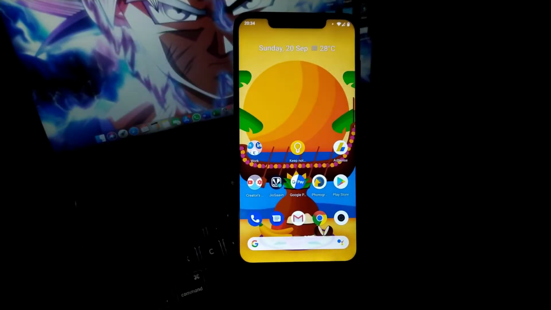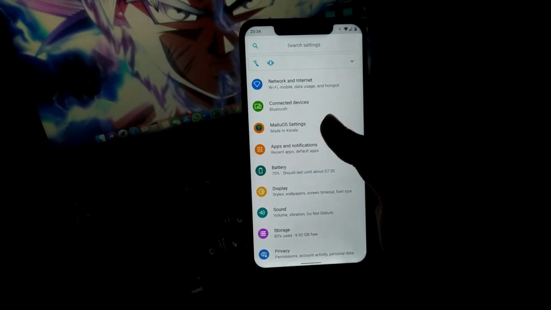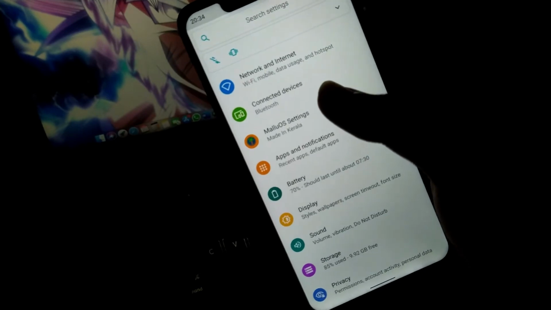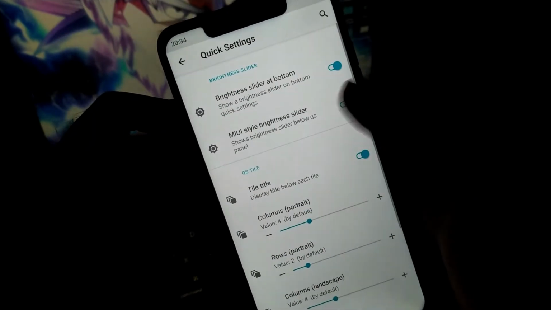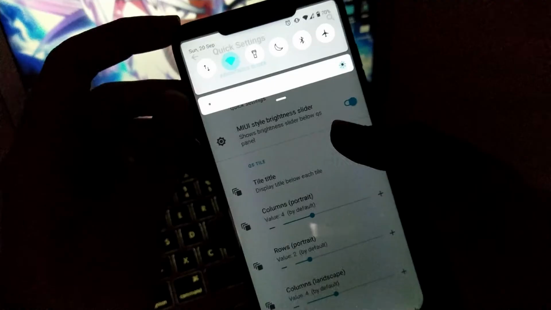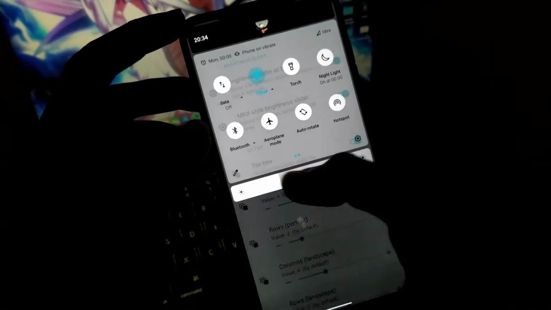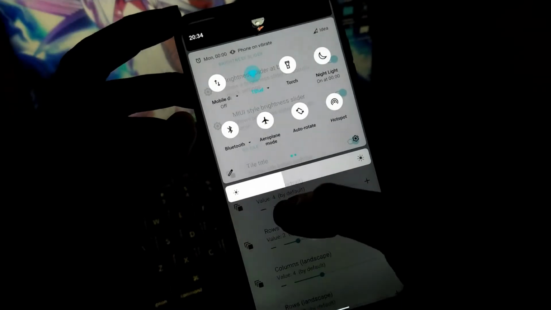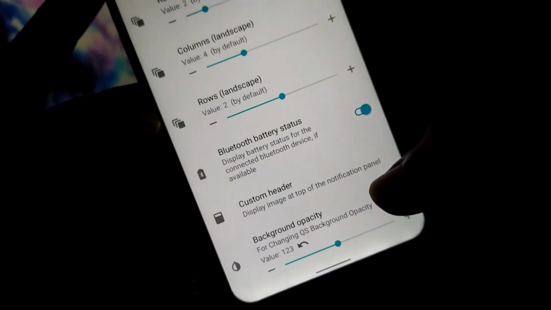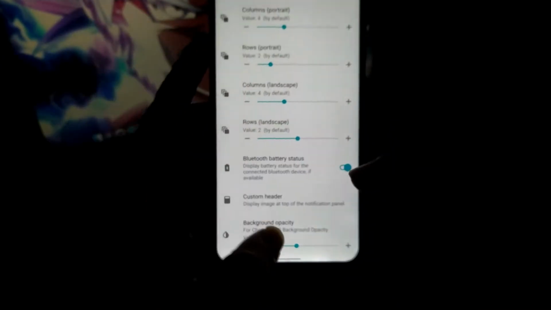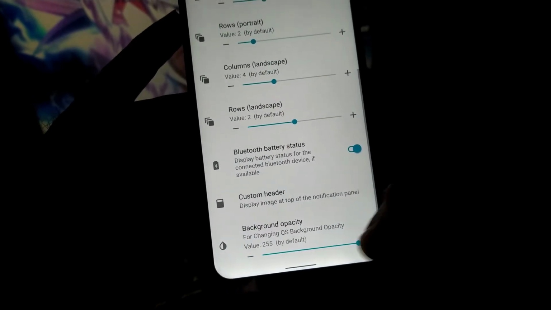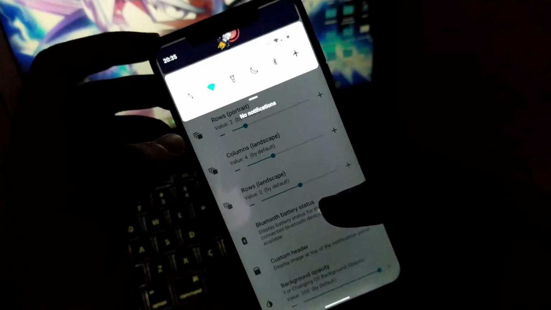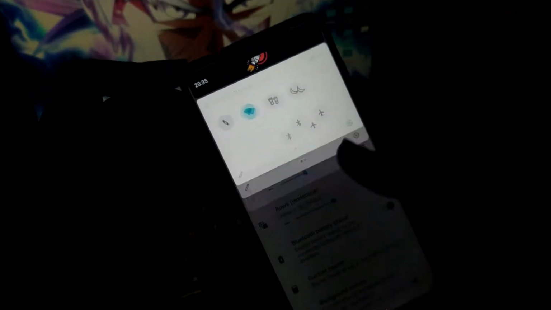Now moving further, let's talk about the improvements in terms of customizations in this ROM. In terms of customization, as I said before, the ROM community has added many more features than before, and some of them are also unique ones. Having the brightness slider in the MIUI style, yes, this was also available in the previous build, but looking towards the unique feature, they have introduced a background opacity feature, where you can adjust the transparency, or see the opacity, of your quick settings panel.